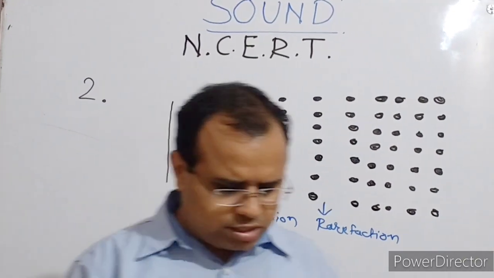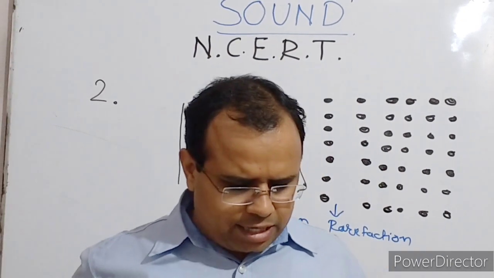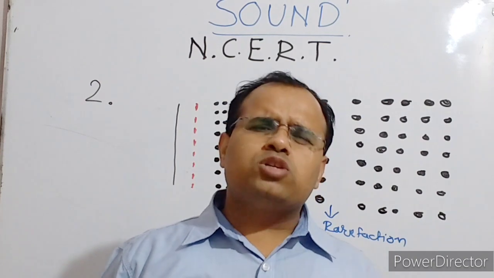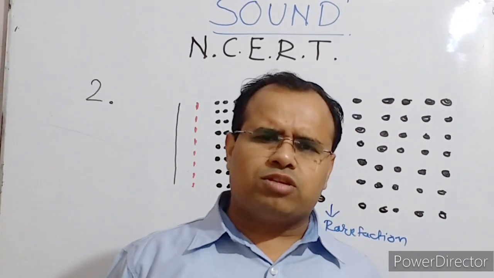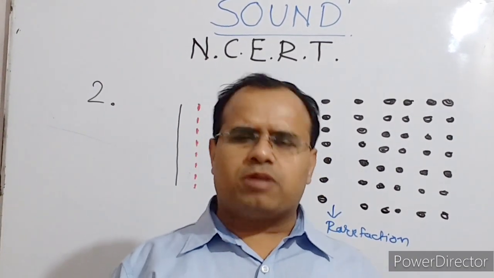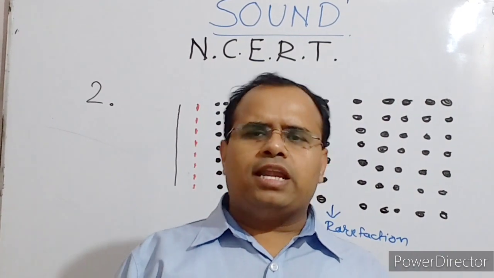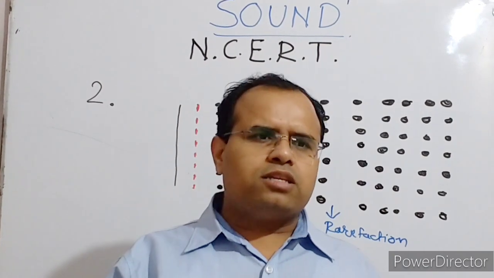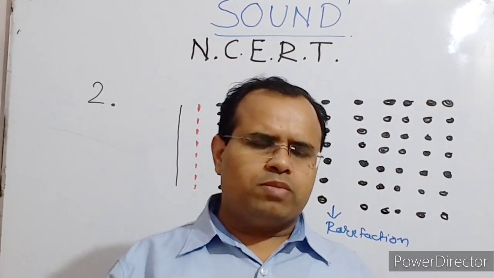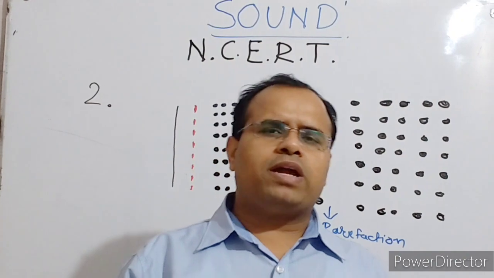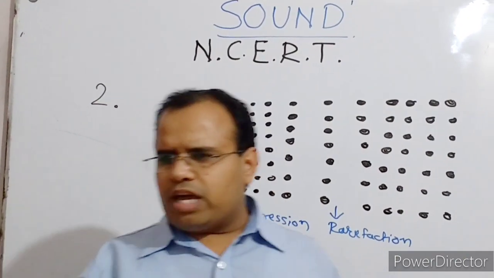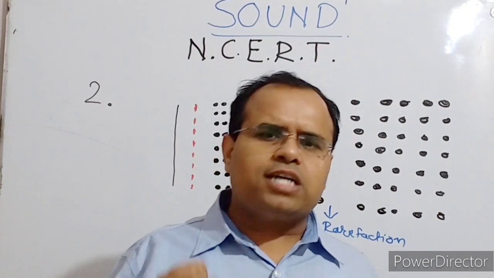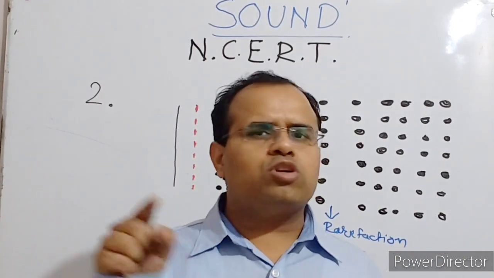Let us discuss the third question: an experiment to show that sound needs a material medium for its propagation. This experiment we discussed in the theory. This is the famous bell jar experiment, in which we take an electric bell fixed in a bell jar and connect it to a vacuum pump. When we switch on the vacuum pump and the electric bell, the air is gradually sucked out of the bell jar, and we find that the intensity of sound is decreasing.